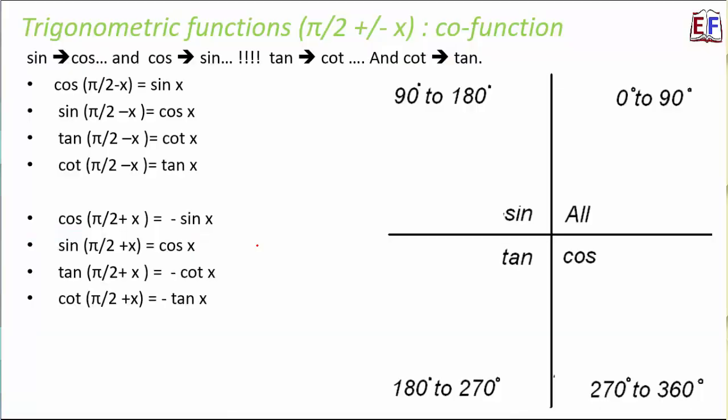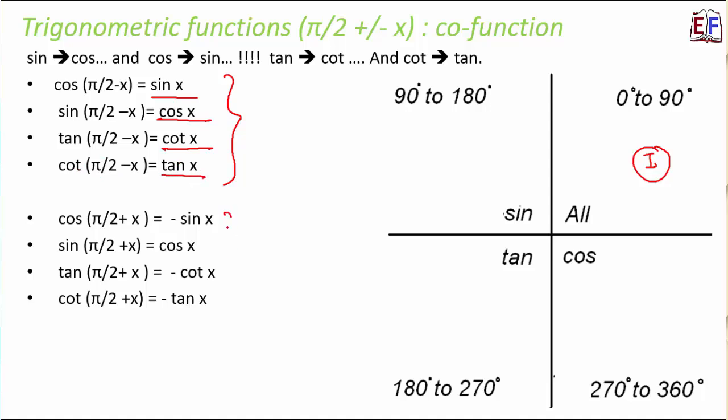Let's take a look. So if you look at all of these pi by 2 minus x functions, you see that they all, using our trick, lie in the first quadrant. That is this quadrant, and in this quadrant all values of theta are positive. Therefore here you see everything is positive. Sin pi by 2 minus x is positive cos theta. Tan pi by 2 minus x is positive cot theta, and cot pi by 2 minus x is positive tan theta. Everything is positive.